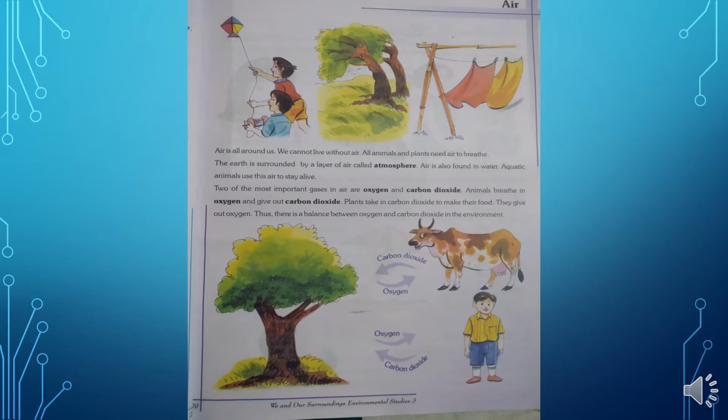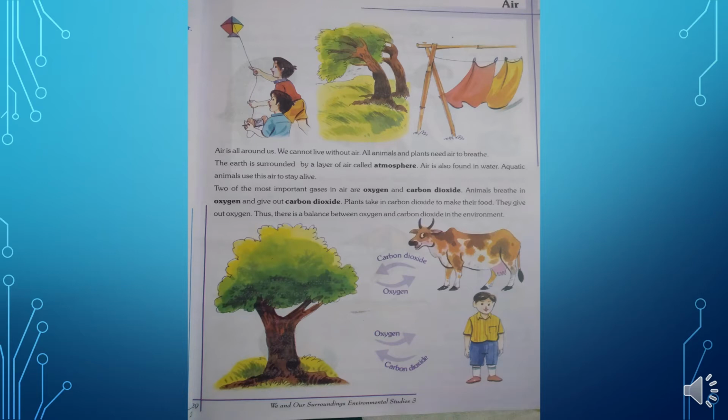As a layer of air is called atmosphere, and in that atmosphere there are a number of gases, or we can say the airs which are present in that atmosphere. So from that, the two most important gases are oxygen and carbon dioxide.